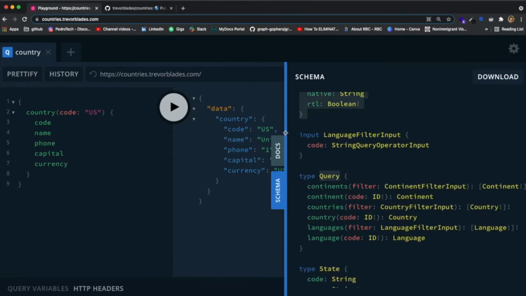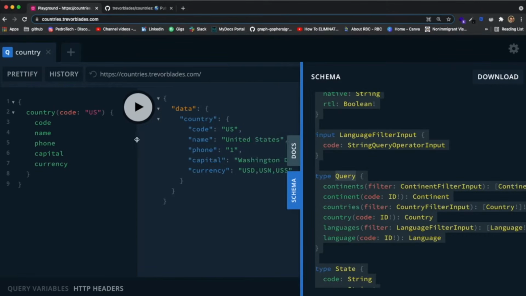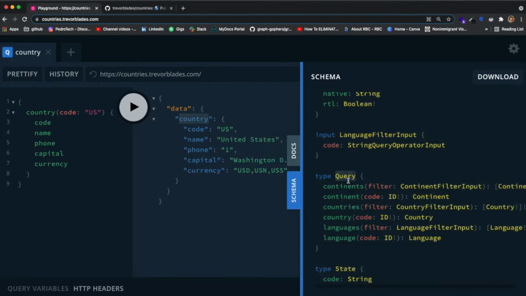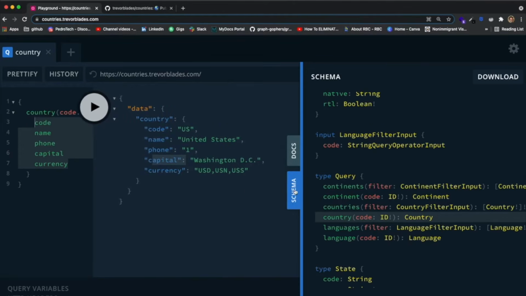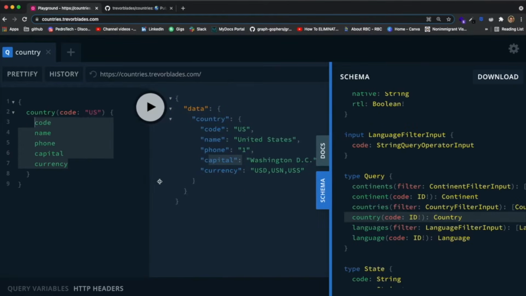So initially, we say that we want to get the country from the root query, so this one over here, and for the country type, the data that was returned was the code, the name, the phone, the capital, and the currency, because those are the ones we specified, and we can get this information.